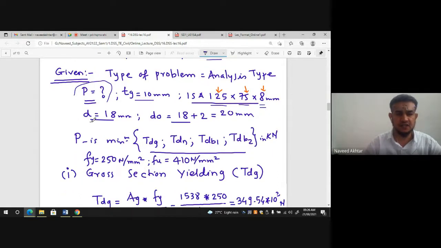D is the nominal diameter of the bolt. If you fix a bolt of 18 mm, then as per IS 800:2007 Table 19, for a hole you have to give a clearance of 2 mm. That's why the hole diameter, D0 or DH, is nothing but 20 mm.